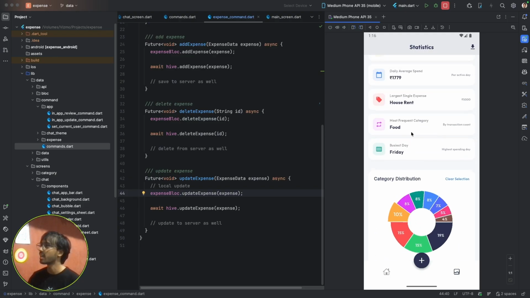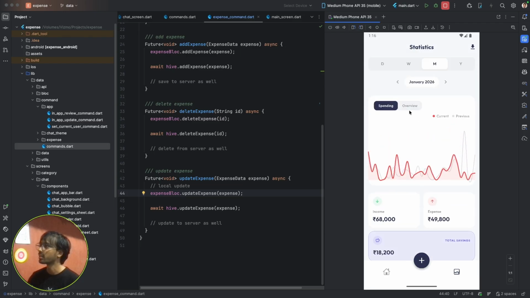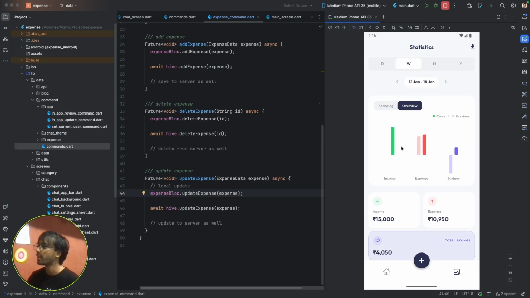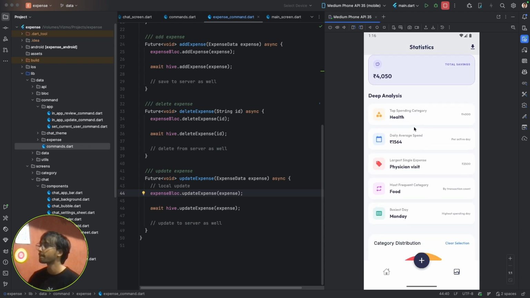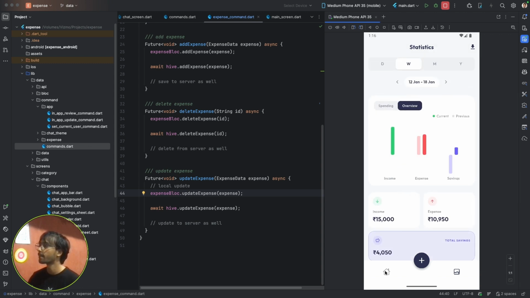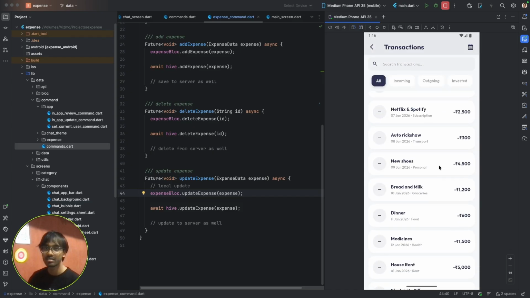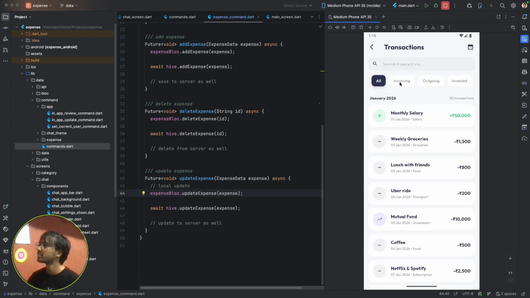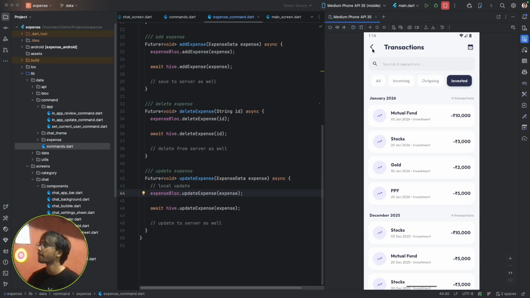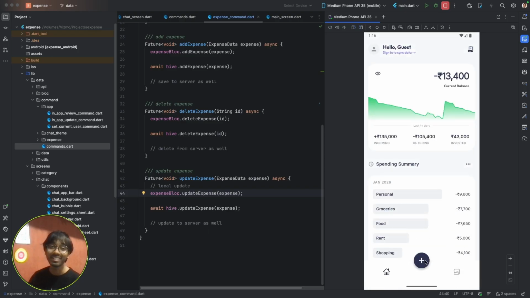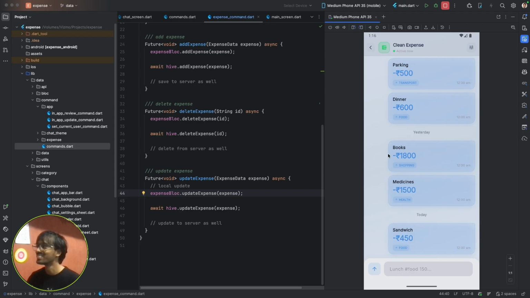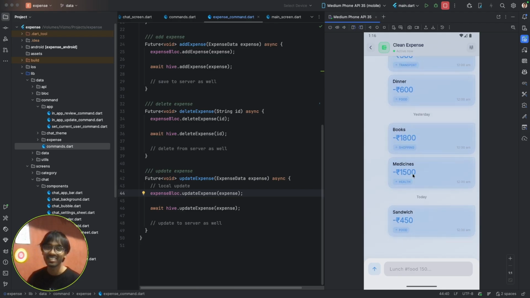We can even change it weekly, monthly, or per day. We have transactions. The most important part, a chat screen. So this is the chat screen.